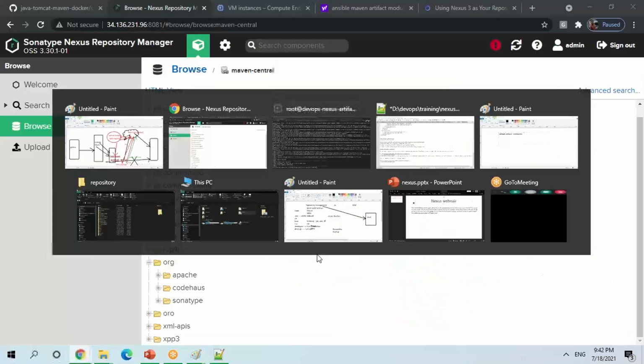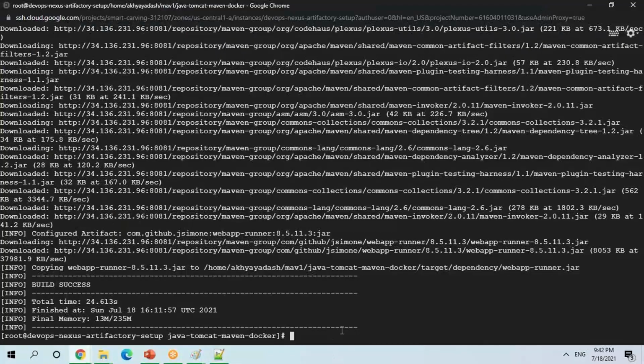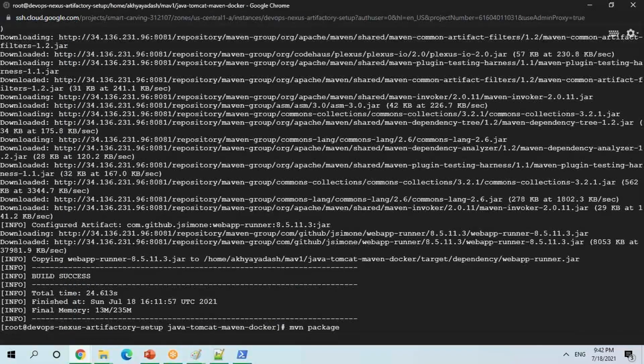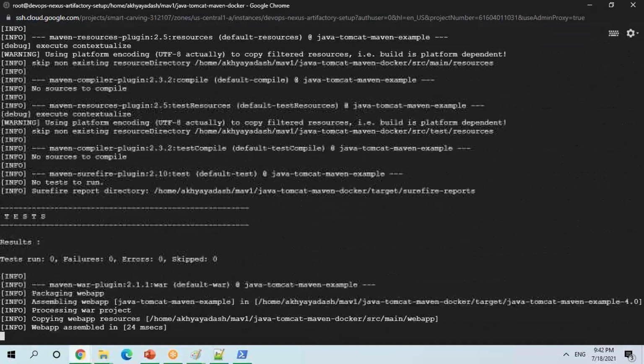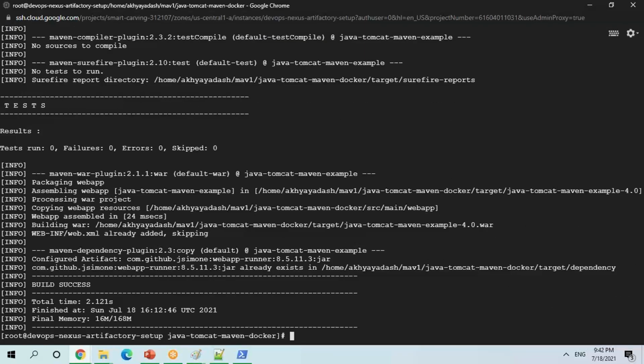Now next time, whenever I'm going to do a build, if you see, it took some time to complete the build, right? Now all the things have come. What I'm going to do, if I do the same build again, obviously it won't take that much time. My build is faster because it is pointing either to my local M2 or to my Nexus. It will be very fast. This is one of the reasons.